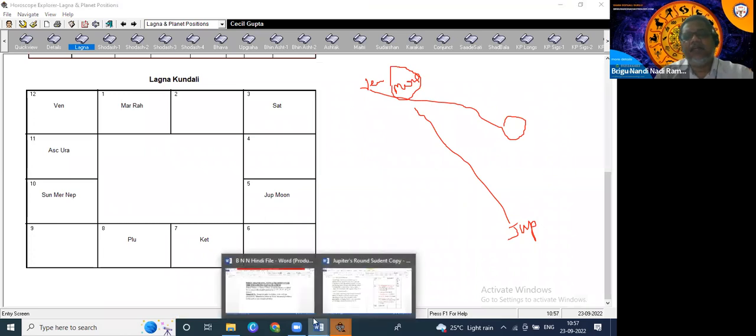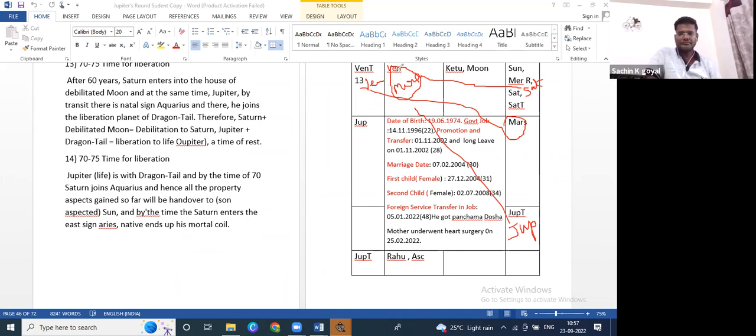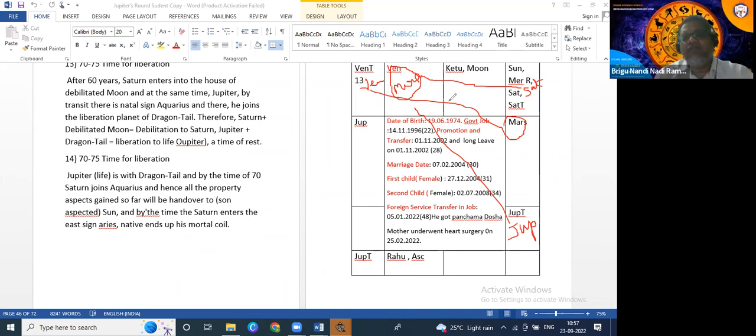And where is Saturn? Saturn is here. So Saturn is aspecting natal Venus. Jupiter is aspecting natal Venus. And Mars is aspecting natal Venus. And Venus is aspecting natal Mars. So we have to check in which month the native will get married.